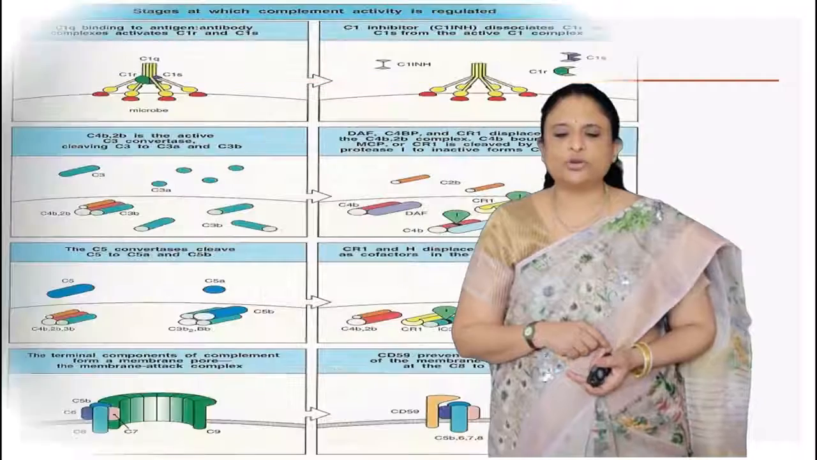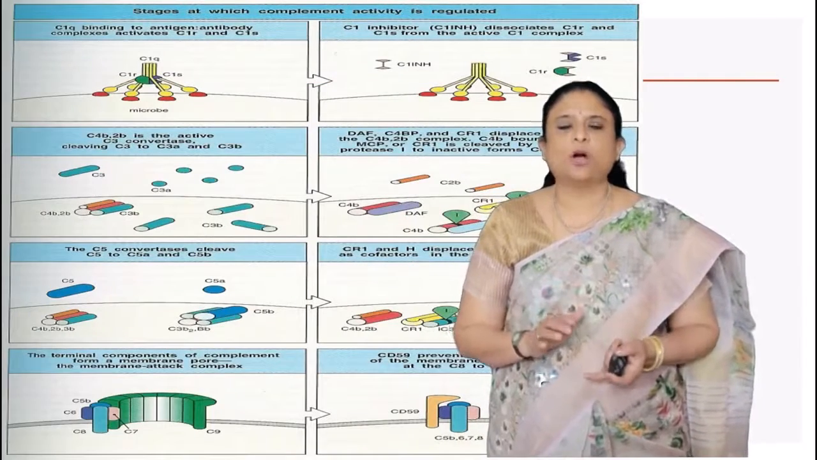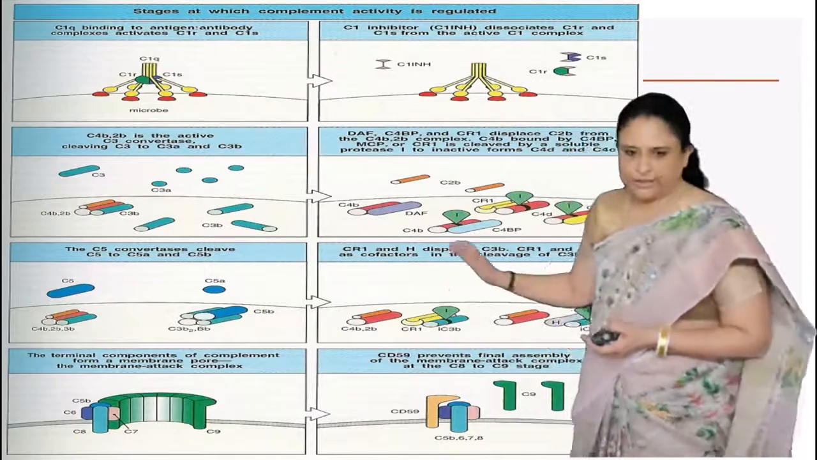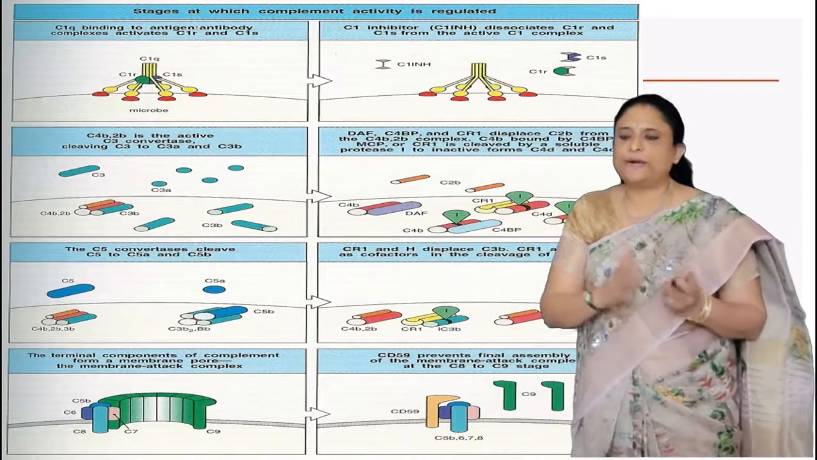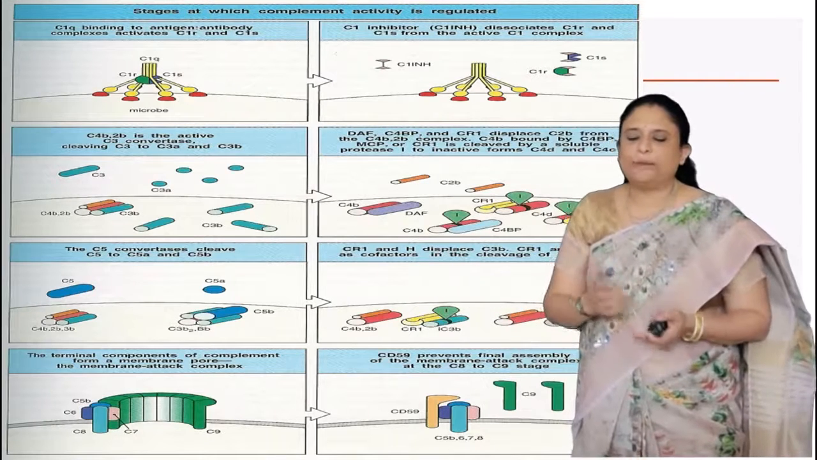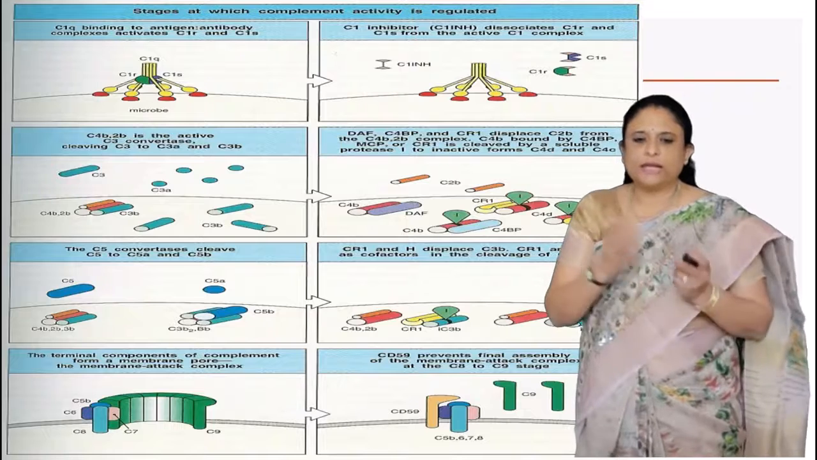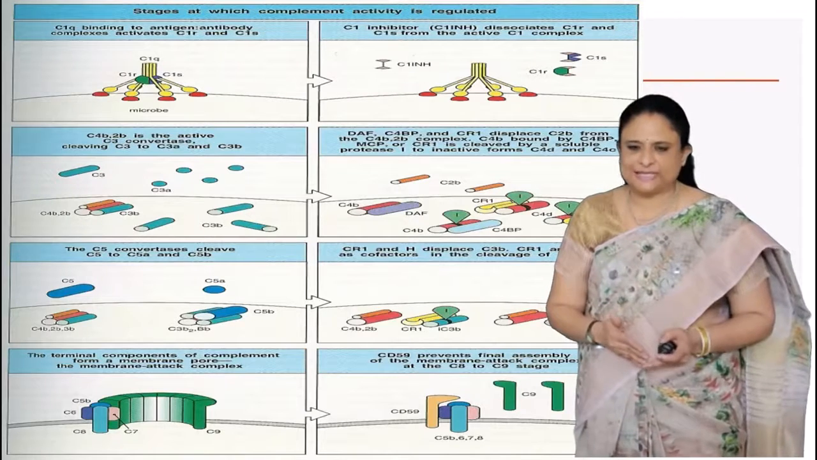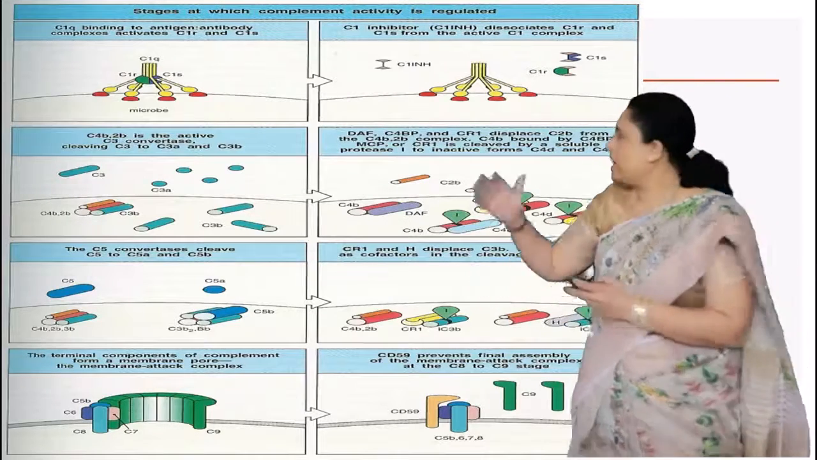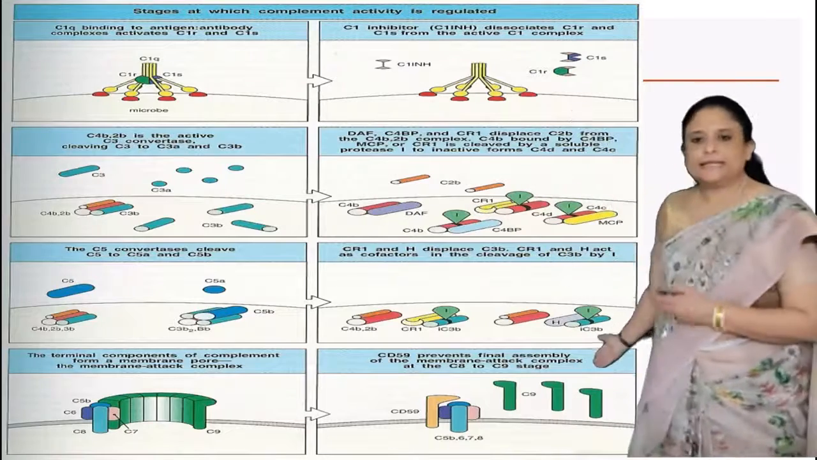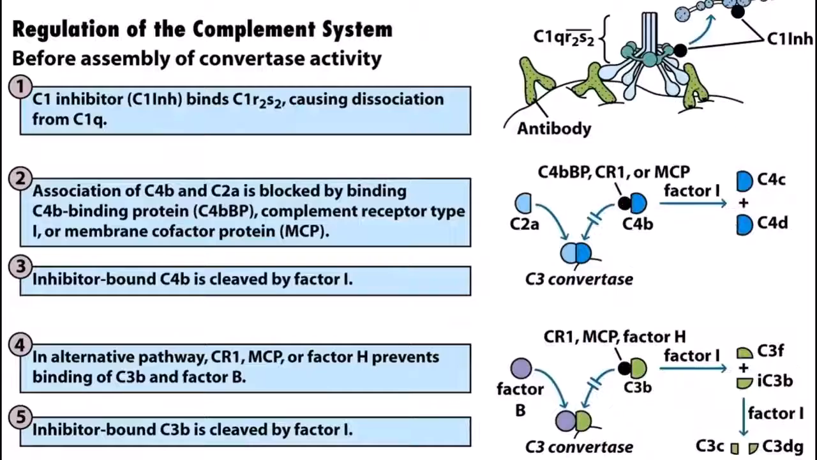So this is a diagram showing the stages at which complement activity is regulated. You can see the different phases where the complement can be regulated. On the left side you can see how the complement system takes place, and on the other side you can see how it is regulated. Regulation of the complement system we can divide into three categories. First, before assembly of convertase activity, that is, before formation of C3 convertase.